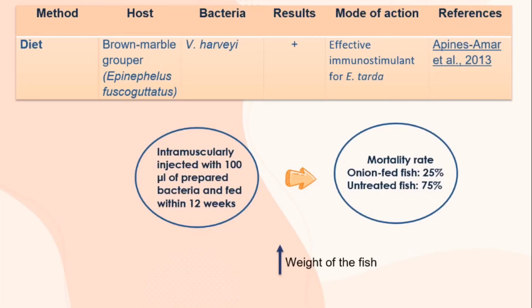Then, the study by Epinzama et al. tested a feeding trial using fresh onion. The fish at first were injected with the bacteria and then fed for 12 weeks, and the results showed that the mortality rate of treated fish was lower than that of untreated fish. Not only that, Epinzama et al. also revealed that the onion-fed fish gained weight after the feeding trial.